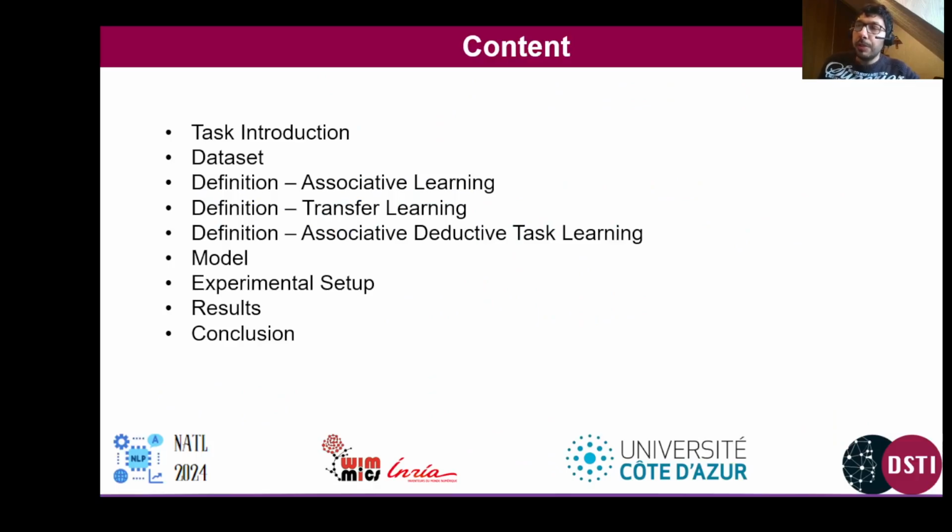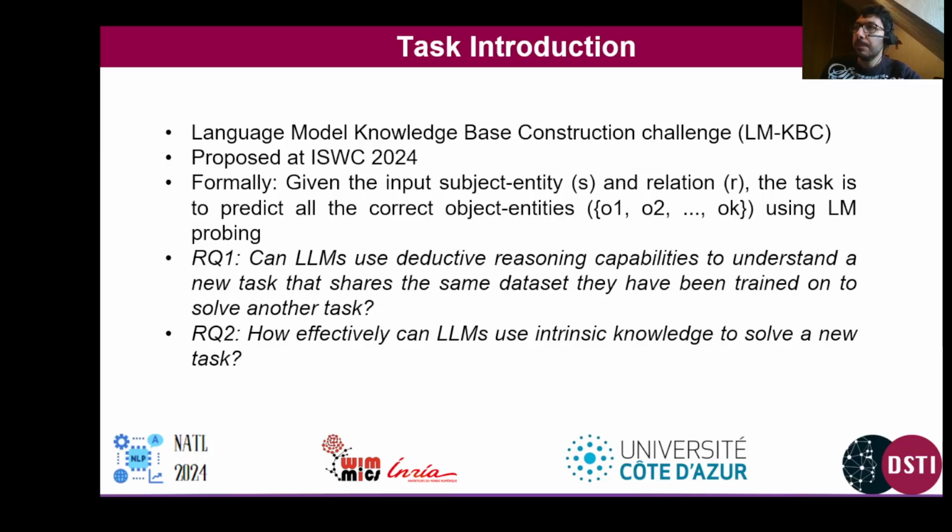I'll first start by introducing the task on which the work was based. Then I'll talk a little bit more about the data that's been used. Then I'll formalize some definitions that have been key to the research outcomes that have been produced from the work. And after that, I'll discuss our model experimental setup results, and I'll end with some conclusions.